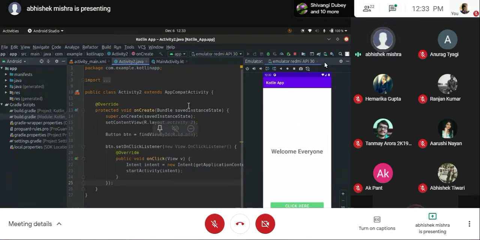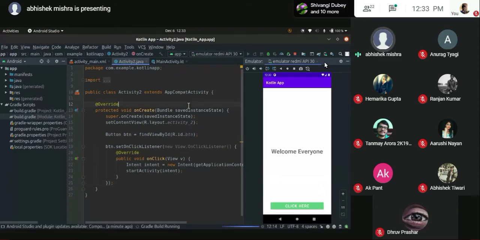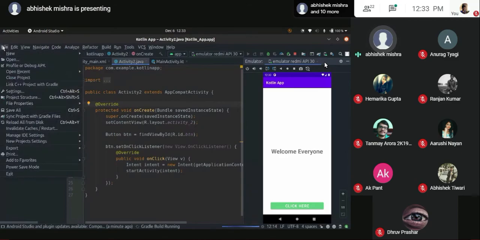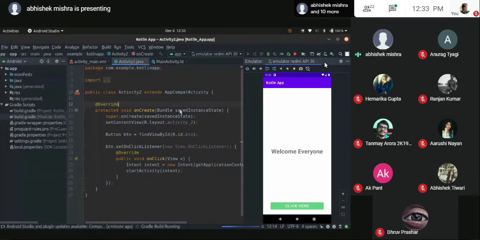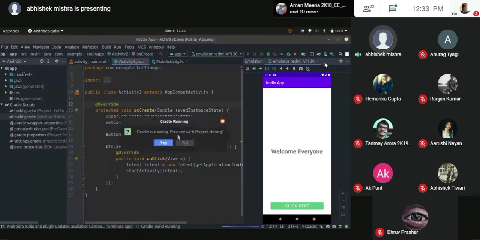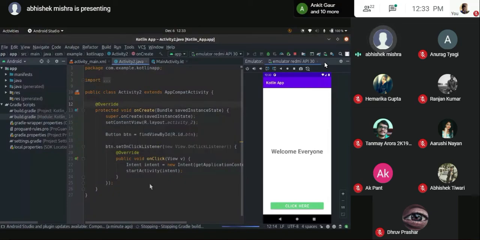Okay, Anurag. And we have a doubt from Dhruv Parashar: can you tell about the Kotlin MCQ again? Okay, I'll head back to that screen. I think I should close my studio right now. Yes, I'll close this since it is of no use right now.